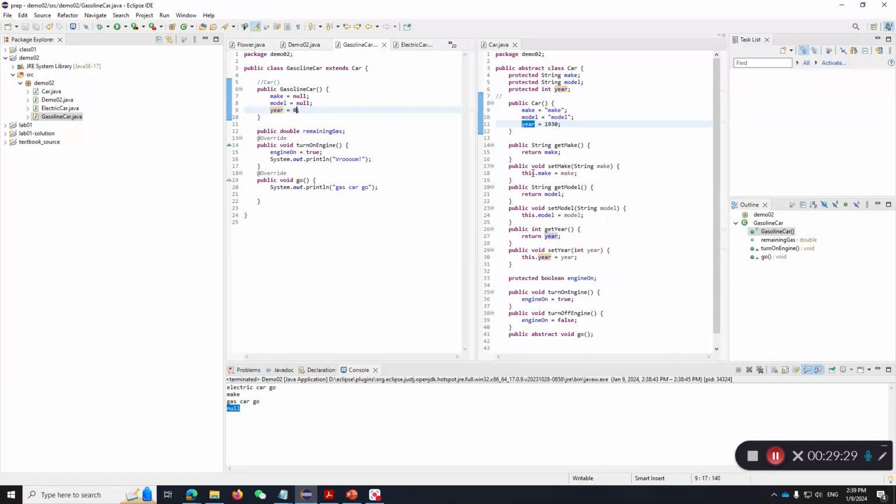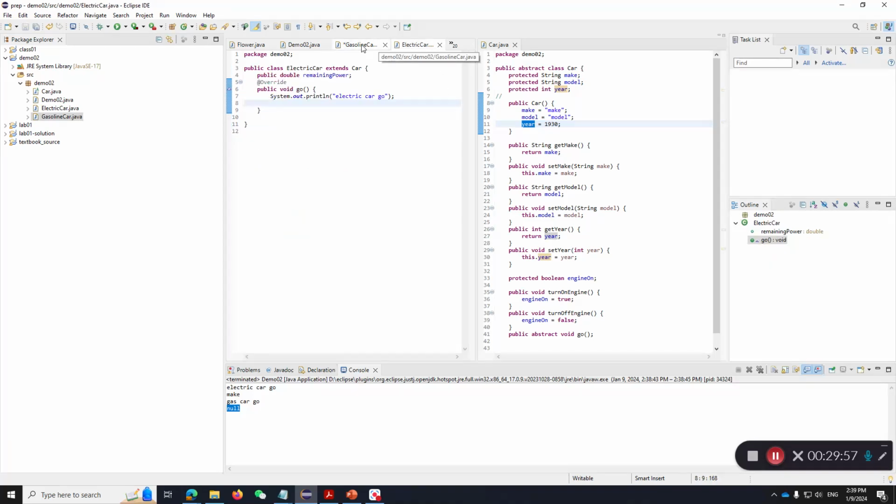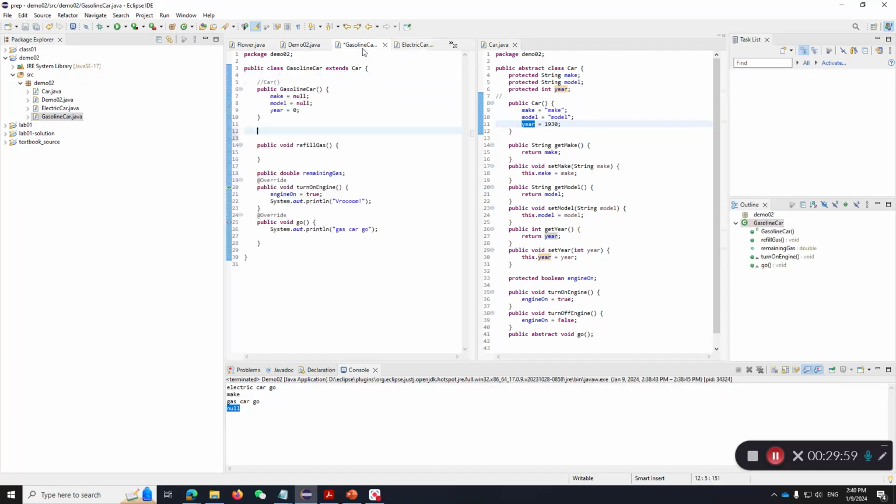And let's say, what other thing you can do is that you can also implement additional functions. For example, a gasoline car can refill gas, right? A gasoline car has a gas tank. Let's copy this over here.